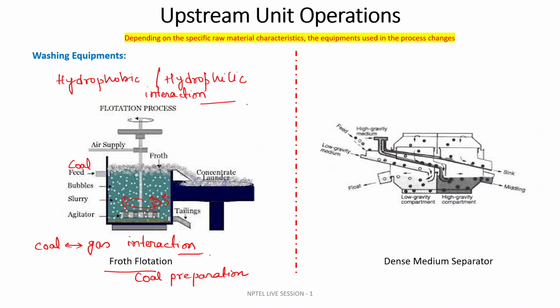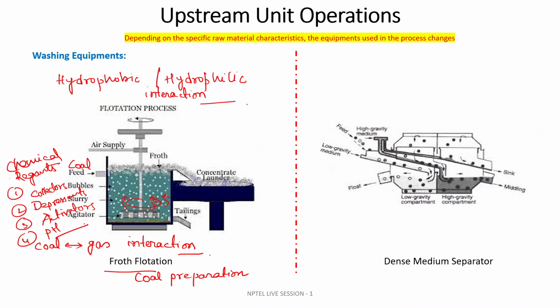So based upon that, you must add other chemical reagents, suppose collector, depressants, activators. Have to add something to maintain the pH of the slurry.